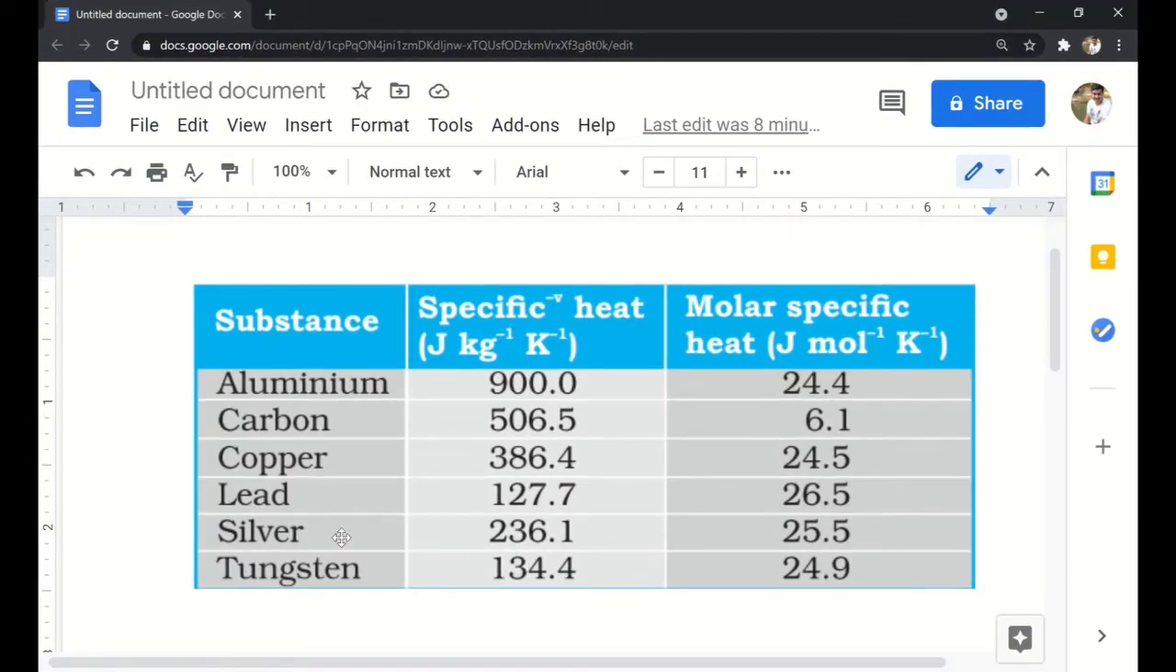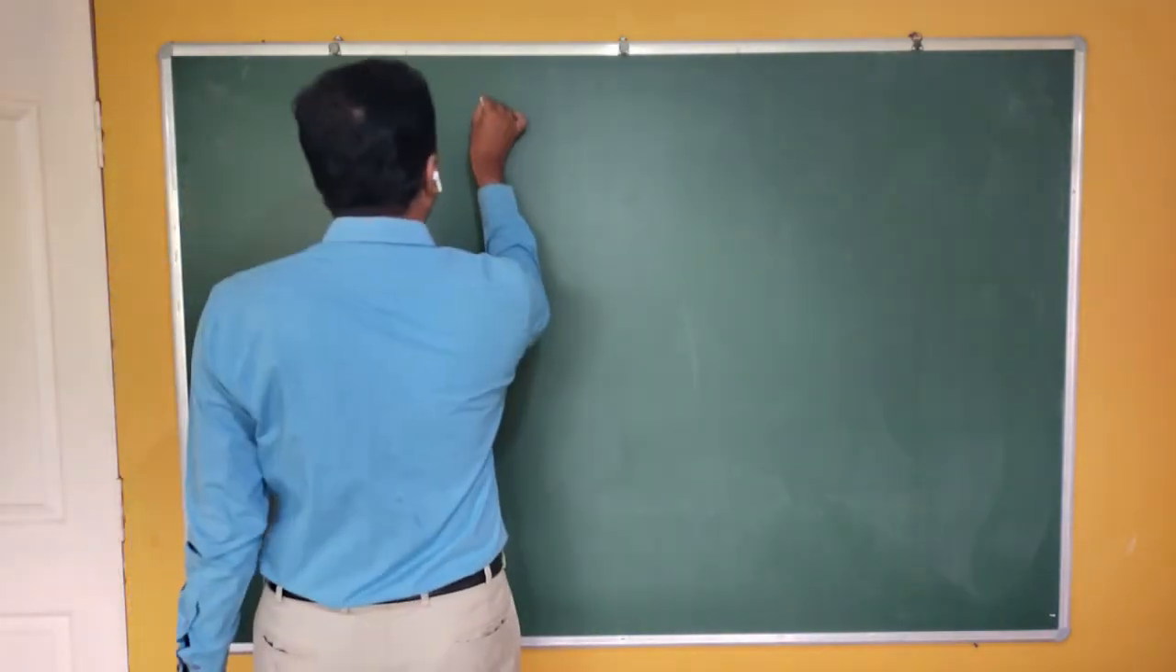You can see the specific heat of certain substances like aluminum, carbon, copper, lead, silver and tungsten. These are constants for the material. For aluminum it is 900, for carbon it is 506, copper 386, silver 236. If you look at the molar specific heat, you can see that aluminum, copper, lead, silver and tungsten all have the same value. It is approximately 3 times the universal gas constant. Carbon is a special case, let us discuss it in some other class. Equal to 3R at high temperature.